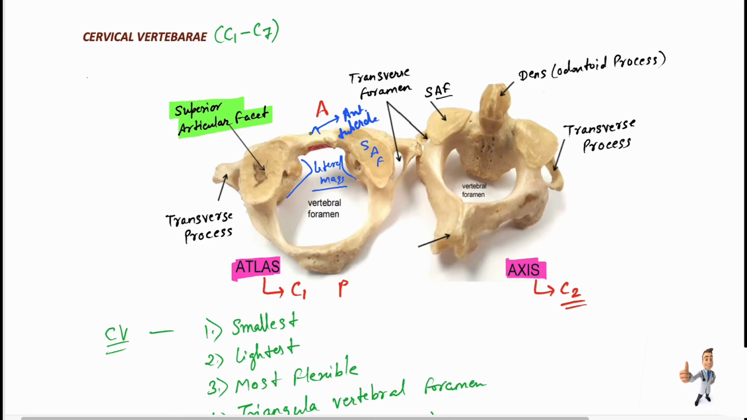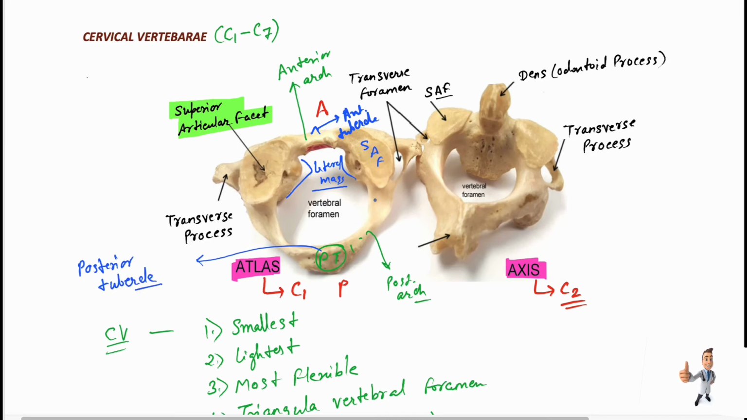This is our anterior arc, and this one we will say is the posterior arc. Then this is the posterior tubercle present here.